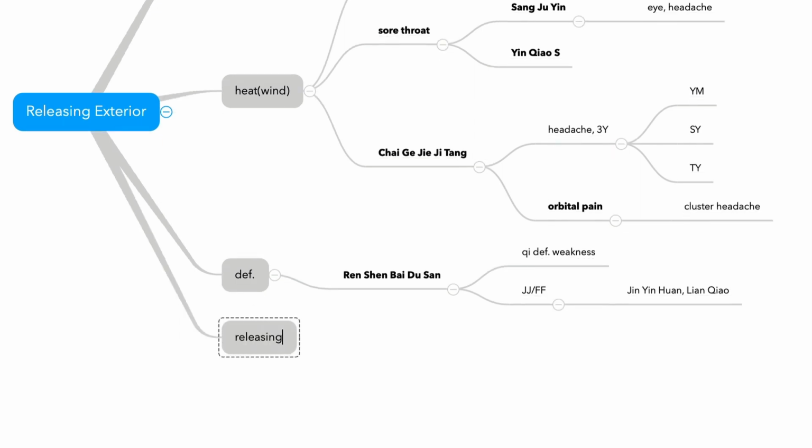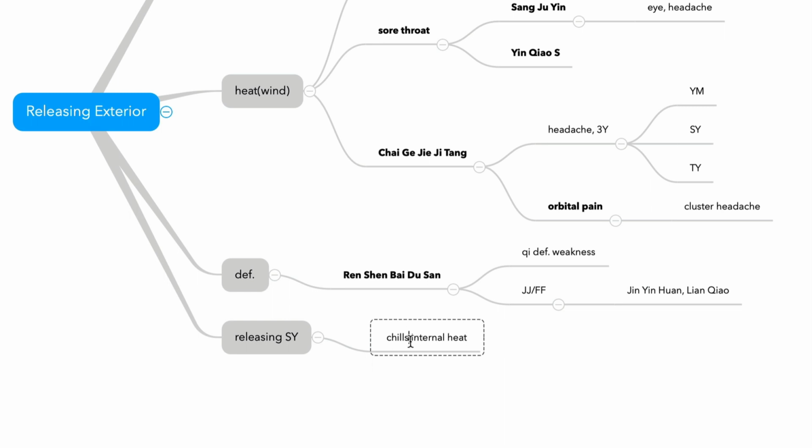Releasing Shaoyang. What is the pattern, the characteristic of Shaoyang? Shaoyang is between Yangming and Taiyang. And what happens? The symptom is in between. It has chills, right? And also internal heat.